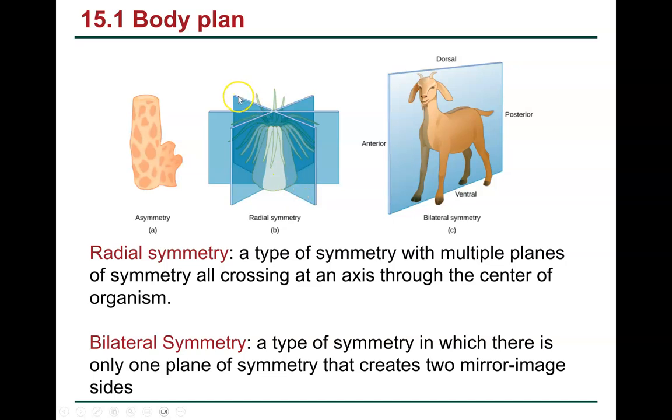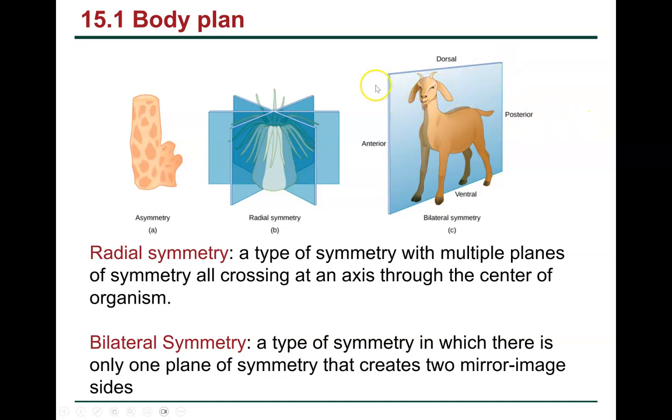Radial symmetry is when you can slice it any which way and you would get equal halves. So you could slice it that way or that way. Whereas if you look at bilateral symmetry, a goat, you cannot slice it, say, this way across its body because then you'd get a head on one side and a butt on the other.